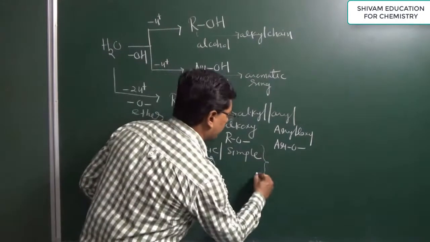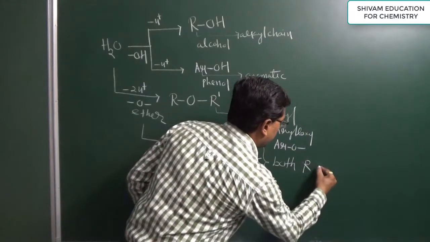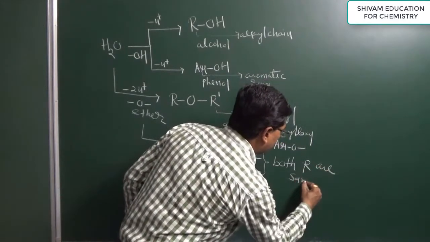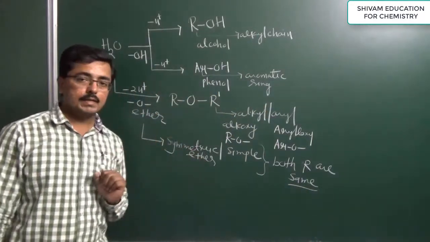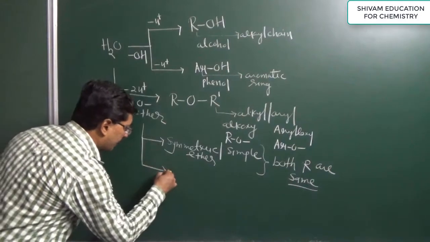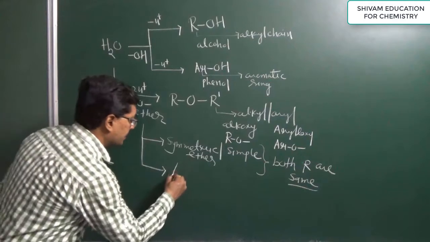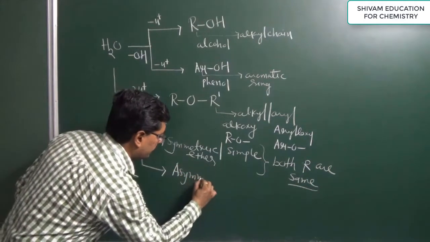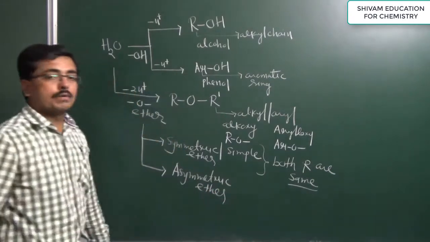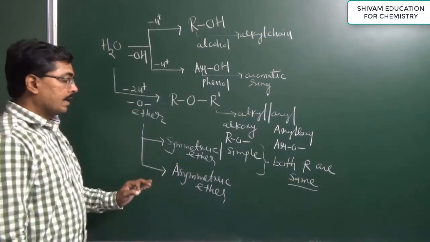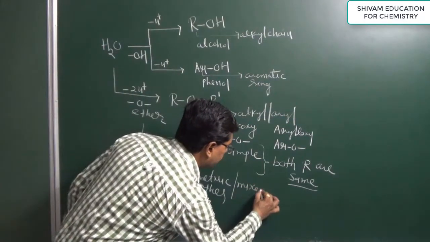So once again, both are the same. If the alkyl or aryl groups attached are different, then it is considered an asymmetric ether, also known as a mixed ether.